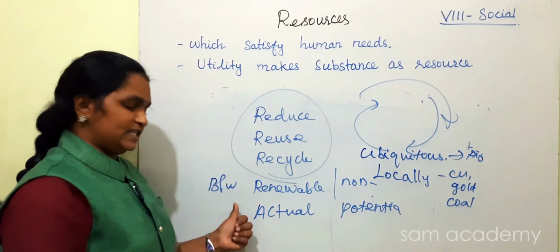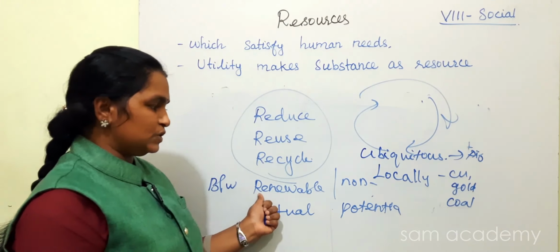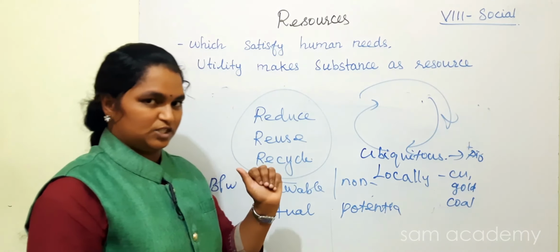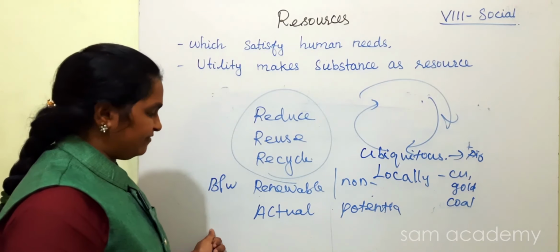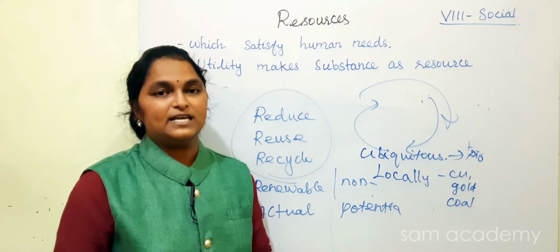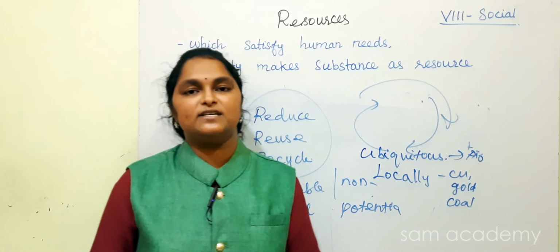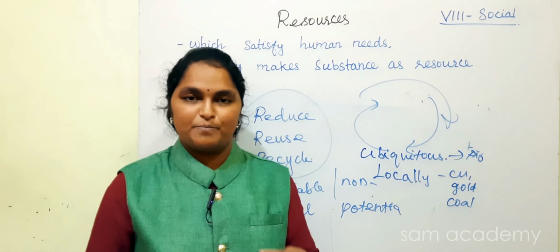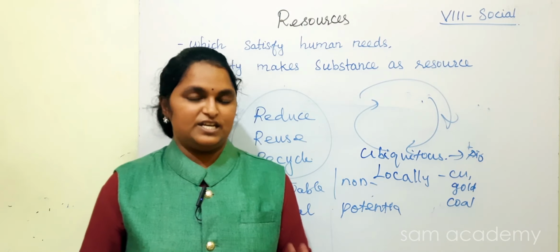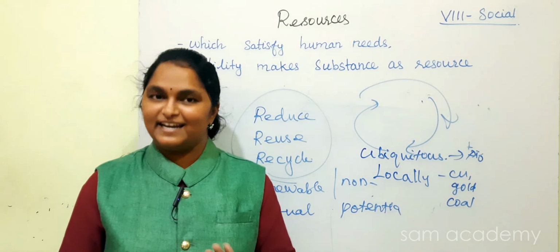So these two questions are very important. Write a home test: distinguish between renewable and non-renewable resources. Second question, distinguish between actual resources and potential resources. In 3 marks, they will ask you to explain or suggest some measures to conserve energy. Write these three questions as a home test. Prepare, get ready for the next lesson, children.